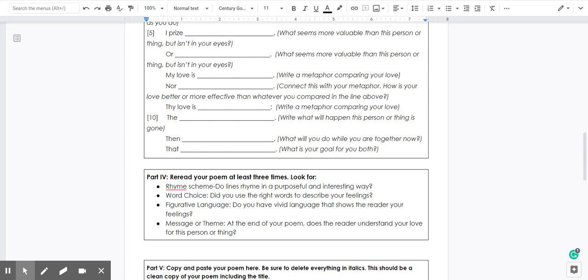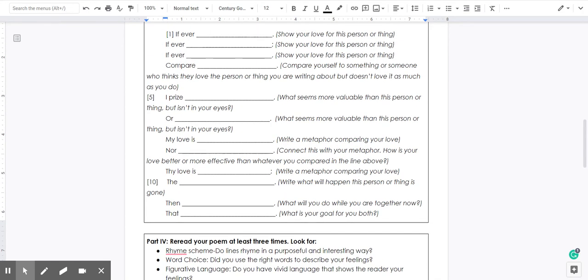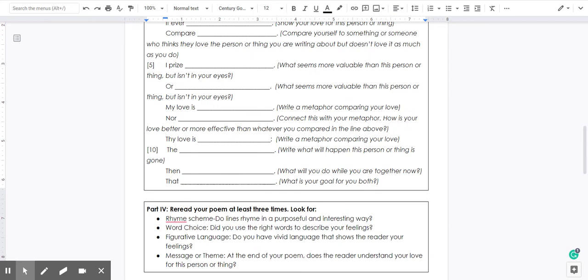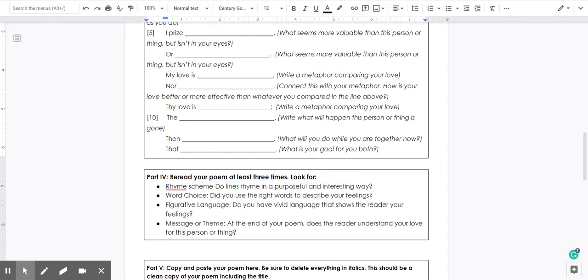Again, you're going to connect your thinking to your metaphor. How is your love better or more effective than whatever it is that you created or compared it to in this line above? And again, please go back and reread that Anne Bradstreet poem. It's a little difficult to read it with just the skeleton, without all of the figurative language, but this is meant to help you mimic that same style. So you're definitely going to want to go back and reread the Anne Bradstreet poem as you are writing your poem.